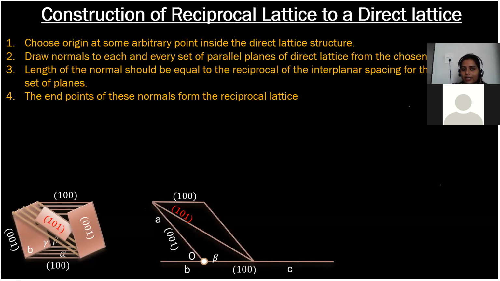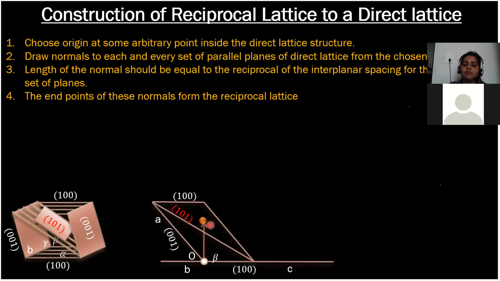So first step, while you are constructing the reciprocal lattice, you have to choose an arbitrary origin. So we choose this point as origin. From this origin, we need to draw a normal to these parallel planes, like this. The length of this normal is equal to the reciprocal of the interplanar spacing between these planes, that is 1 upon d100 in that case. So we draw a normal and we mark the end point like this.